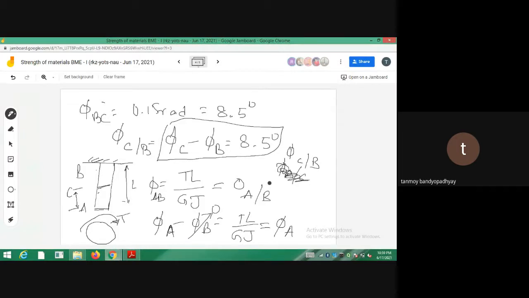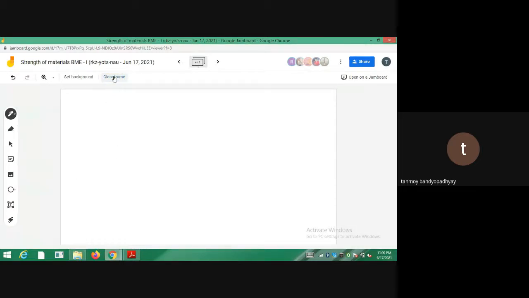The place where we were, so up to this is, I hope, clear to every one of you. 5c minus 5b is your 8.5 degrees. Okay. So I am just removing this one. Now let us concentrate on the part CD. So now I have to calculate what is the twist on the part. So the first part of the problem is done. For the first part you have to calculate what is the twist from B to C.